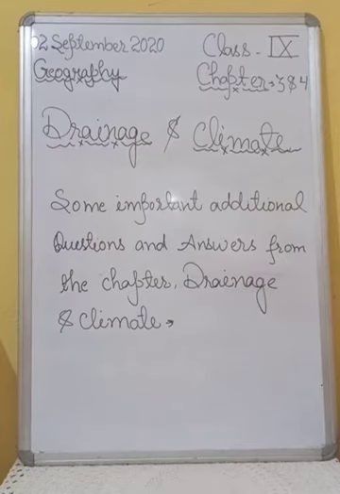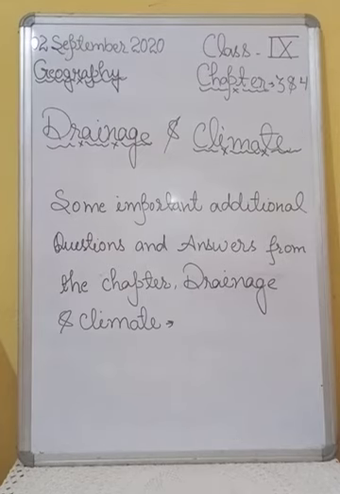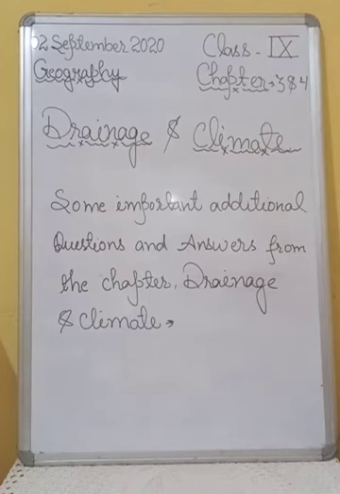Okay. After that, question number 19, which are the main tributaries of river Indus? Answer number 19 is, the Satluj, the Ravi, the Beas, the Chenab and the Jhelum are the main tributaries of river Indus.